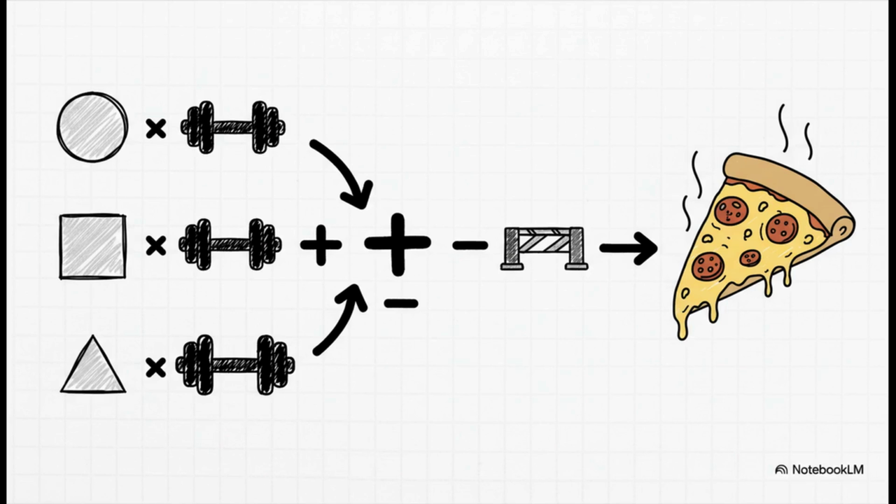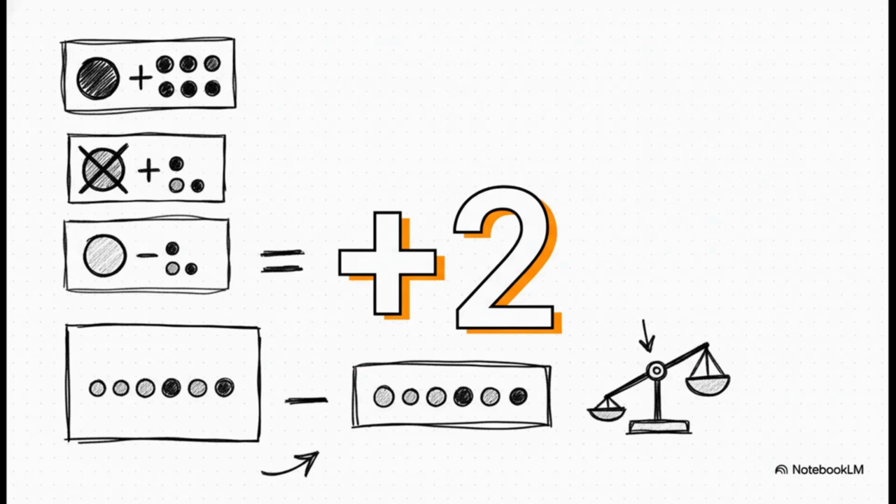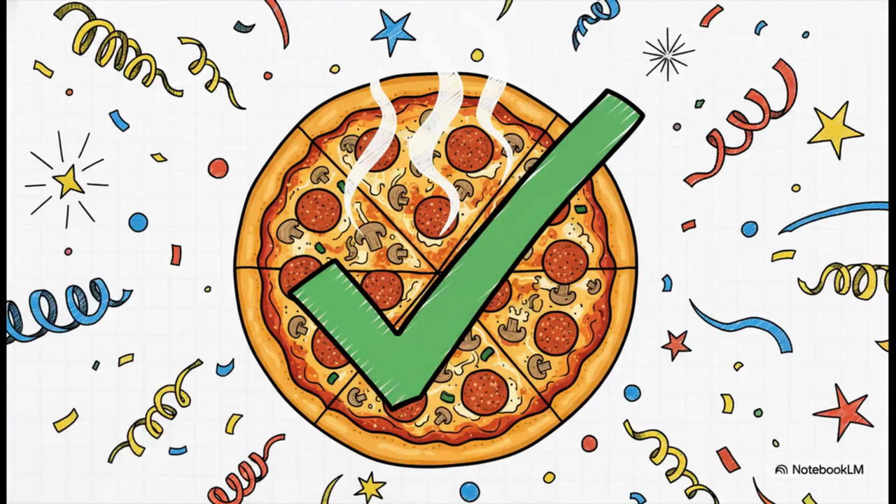Simple as that. So let's run the numbers. We've got 1 for time times its weight of 5, plus 0 for weight loss times its weight of 3, plus 1 for money times its weight of 2. That gives us a grand total of 7. Then we just subtract our pizza threshold of 5, and the final answer is, drumroll please, a positive 2. And there it is. That's our answer. Because the number is positive, our model is giving us a big fat yes. The model has spoken. It is officially pizza night.